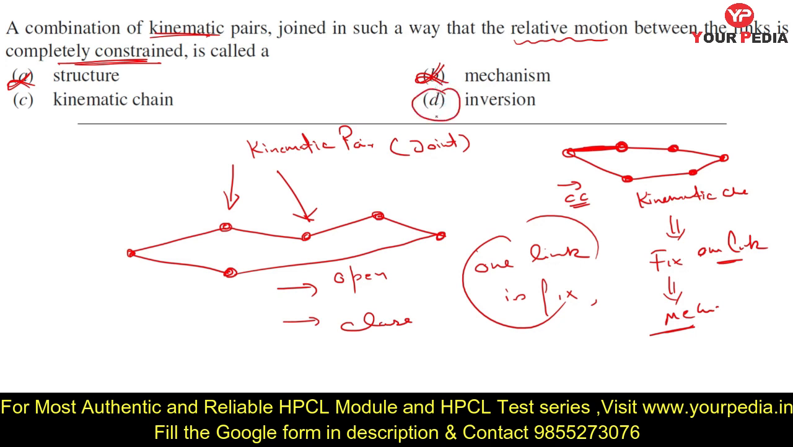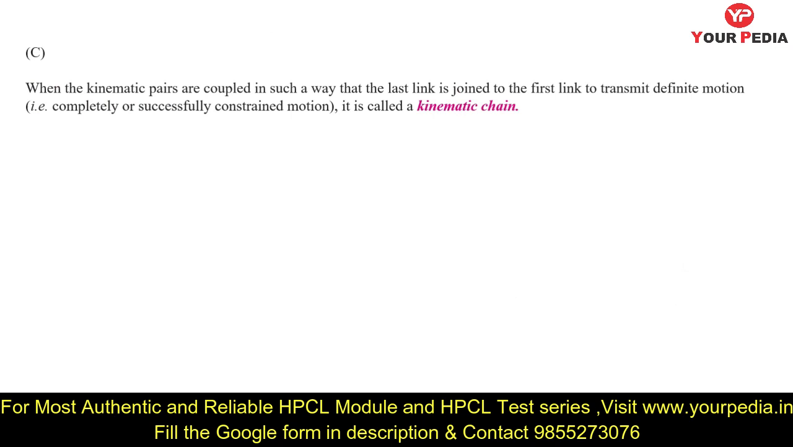Inversion is basically the process of making different mechanisms by fixing different links. If I fix this link, I get a different mechanism; if I fix that link, I get another mechanism. So it is not going to be the correct option. The only option left is kinematic chain. In a kinematic chain, relative motion is there and completely constrained motion is there. So here you can see the answer is C.